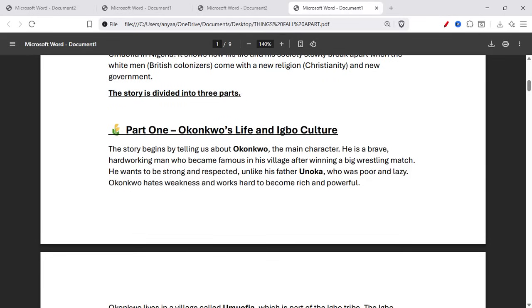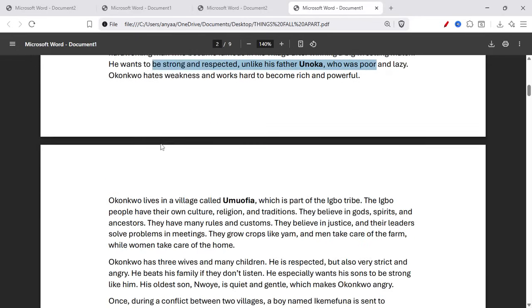Part 1 is Okonkwo's life and Igbo culture. The story begins by telling us about Okonkwo, the main character. He is a brave, hardworking man who became famous in his village after winning a big wrestling match. He wants to be strong and respected, unlike his father Unoka, who was poor and lazy. Okonkwo hates weakness and works hard to become rich and powerful.